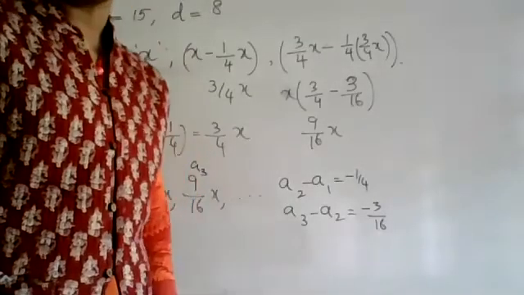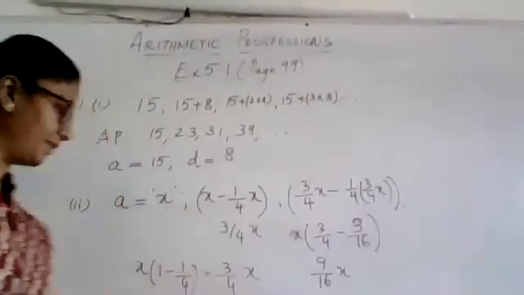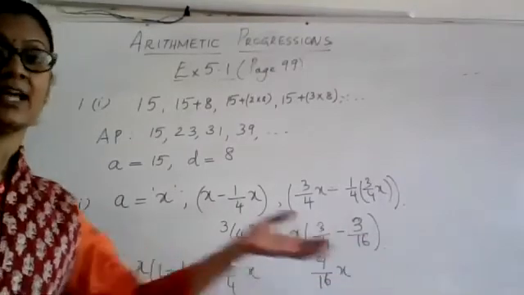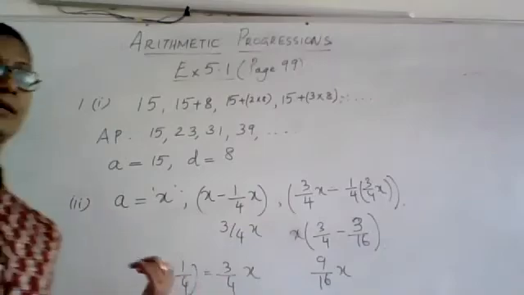You understand how you have to handle these problems? First, according to the situation given, you should know how to build the AP. Build the series and then apply. That is, A2 minus A1 should be equal to A3 minus A2.